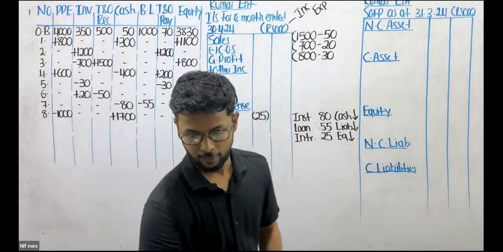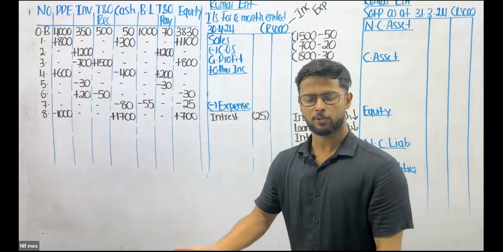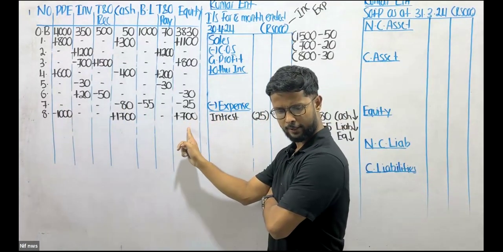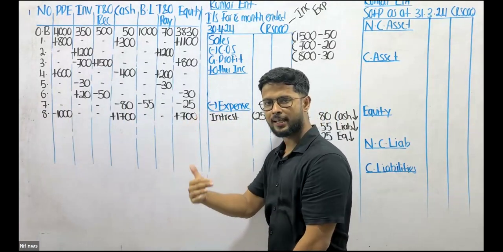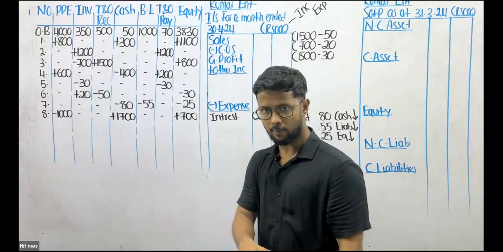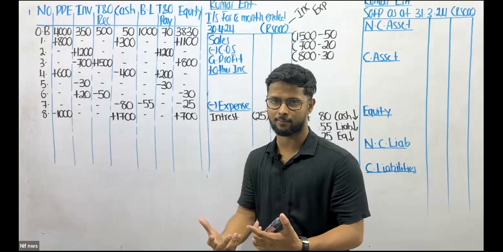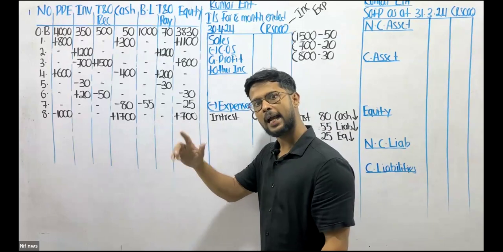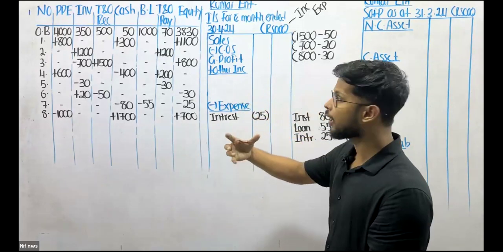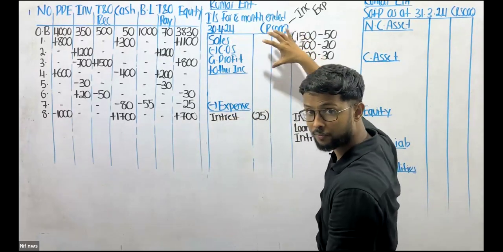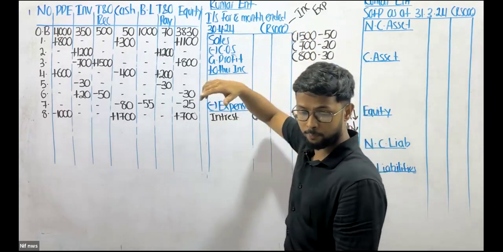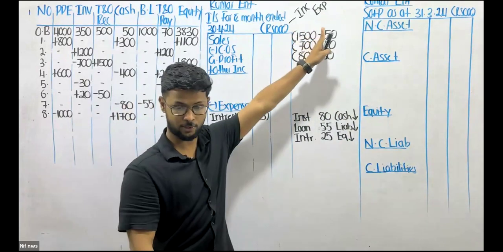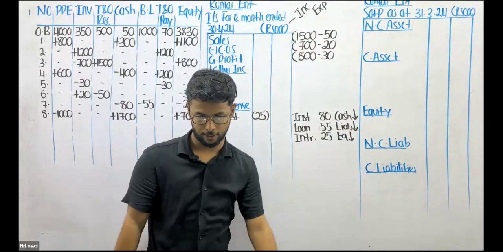Now, most of us are going to get confused. We have an income, and that income originated out of selling. And sir told us, selling kiyala awut, it should go to the top part of the statement. But I'm asking you, can you take this 700 to the top part of the statement? Can you do so?